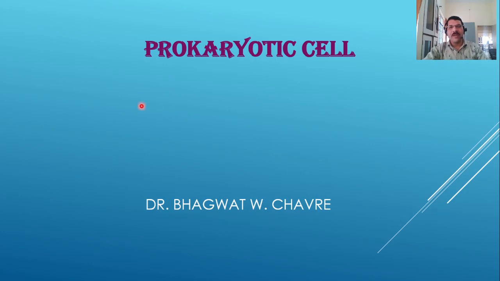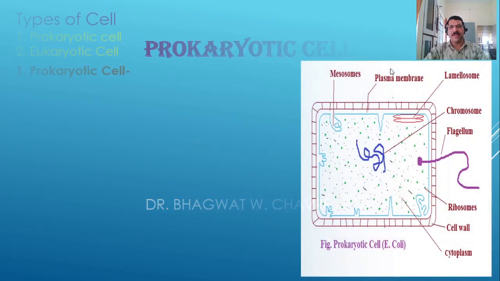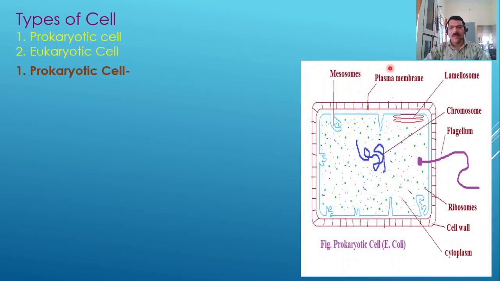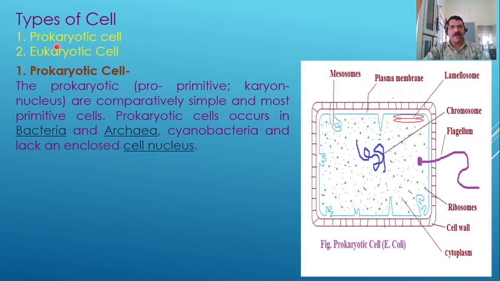In this video we will learn about prokaryotic cell. So what is meant by prokaryotic cell? You can see in living organisms there are two types of cells. First is prokaryotic cell and second is eukaryotic cell. In this video we will only concentrate upon prokaryotic cell, and in the next video we will learn about eukaryotic cell. So let us start with prokaryotic cell.